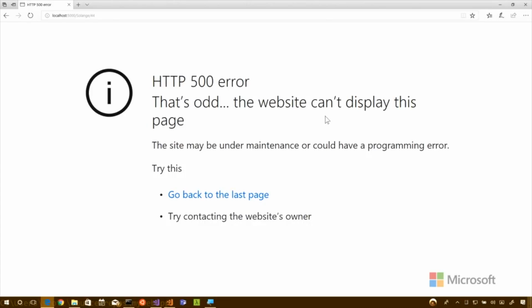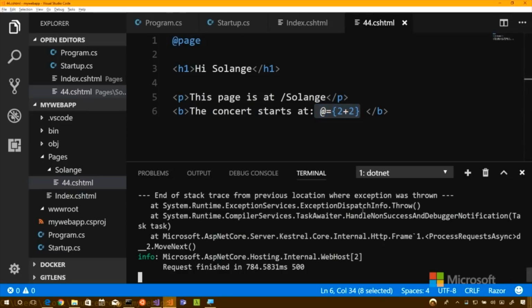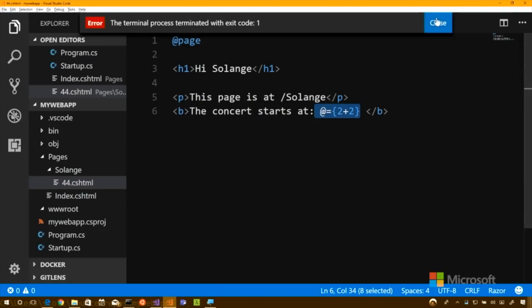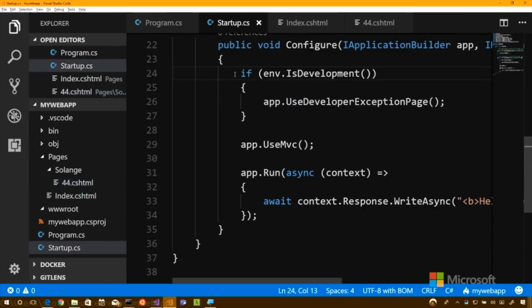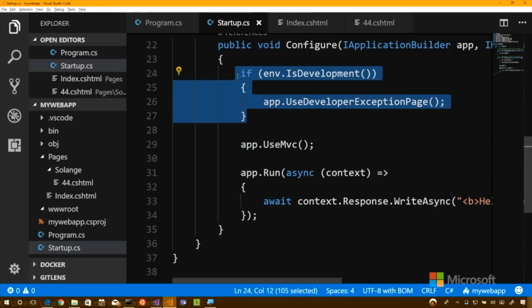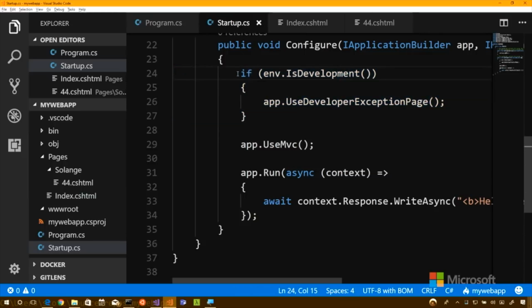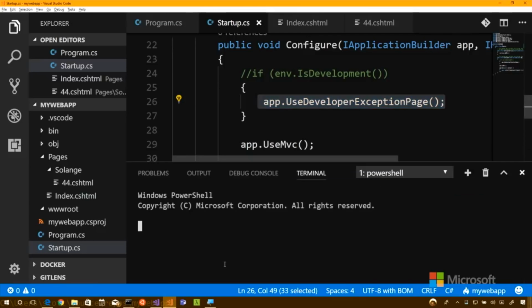Well, remember I'm running in production right now because over here in startup we said if environment is development, show this developer exception page. You're going to show me later how to change from development to production. But I just wanted to briefly show that I can comment things out, just like before when we commented out starting a web app. I want to make sure that this developer exception page shows, because I don't want a 500 error, I want a real error. So by removing that line, you should be able to see the mistake.